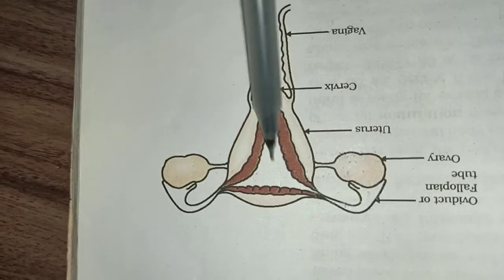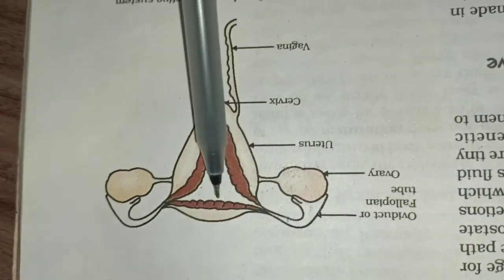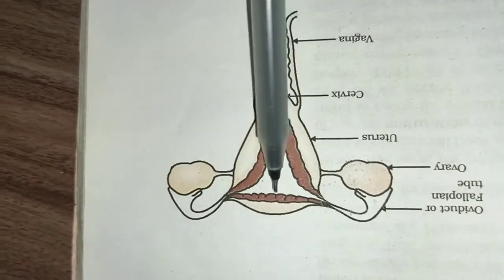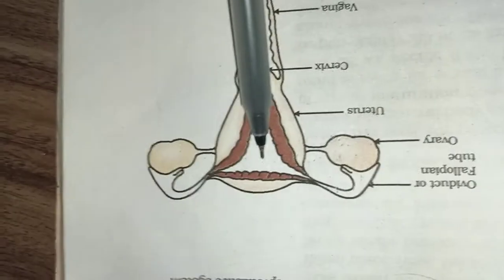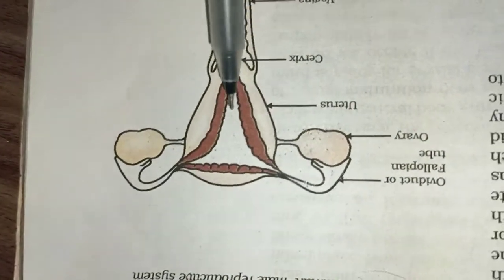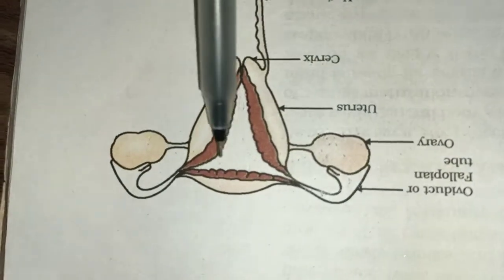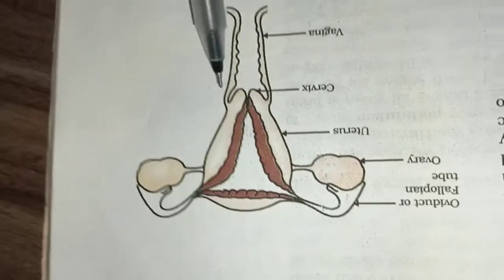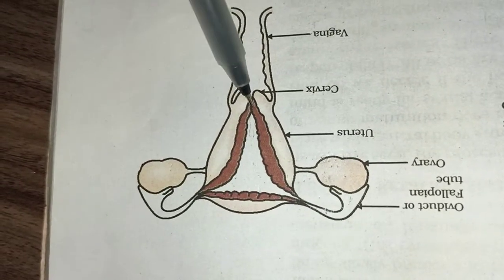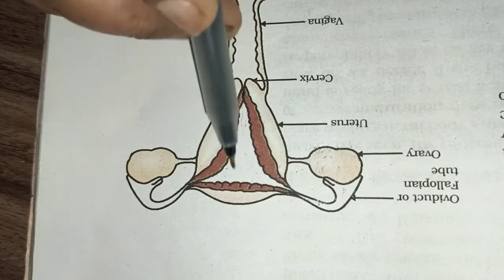You can see here in this figure. This part is called the uterus, which is shaped like a pear but inverted. The upper part is broader and the lower part is narrower. The upper end of this part is called the body of the uterus, and the lower end is called the cervix. See here students, this part is called the cervix, and the upper part is called the body of the uterus.